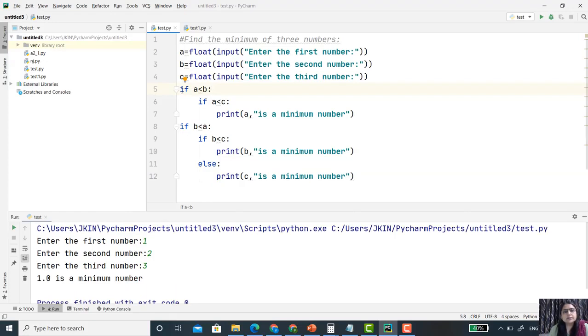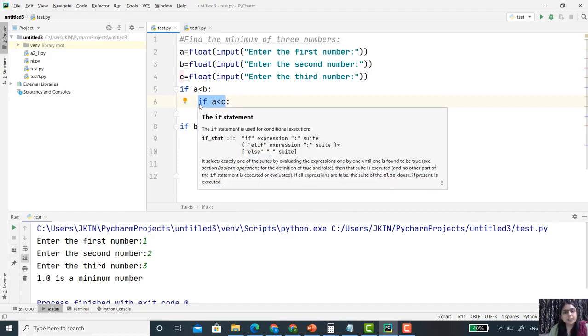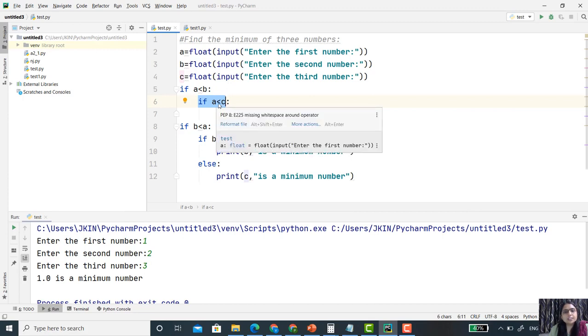First this condition is evaluated: b is 2, so 1 is less than 2. Yes, this condition is true. So now the body of if will execute. It will check the next if condition, if 1 is less than 3, because c is 3. Yes, this condition is also true. So it simply prints a is a minimum number.